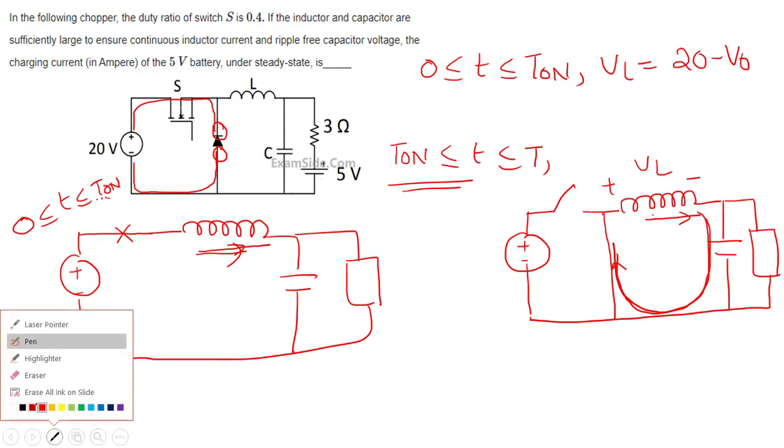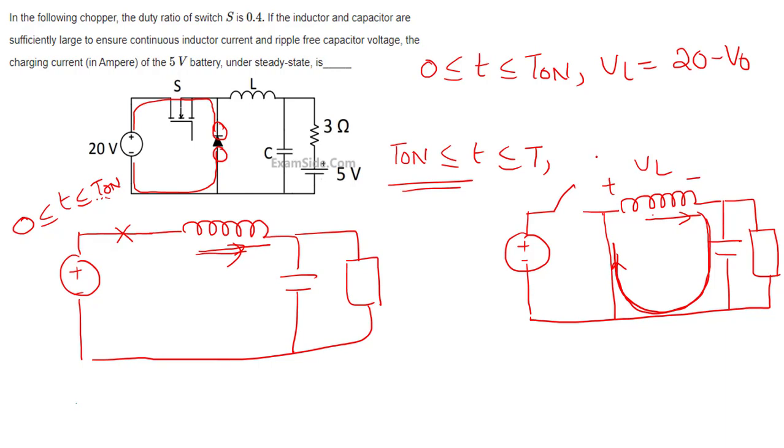Actually, it will interchange its polarities. So don't get confused, it will interchange its polarity. This will become minus, this will become plus. Minus is connected to what? Diode cathode. Plus is connected to what? Diode anode. So the diode will become on.